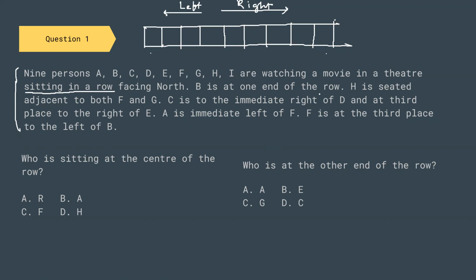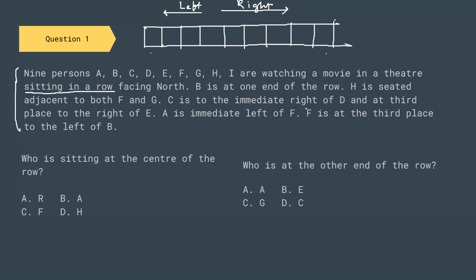So B is at the end of the row. I don't know which end, so this information is now useless for us. H is seated adjacent to both F and G. I don't know where F and G are sitting. C is immediate right of D. I don't know where D is, so I also don't know what the immediate right of D will be. And at third place to the right of E. A is immediate left of F. F is at third place to the left of B.